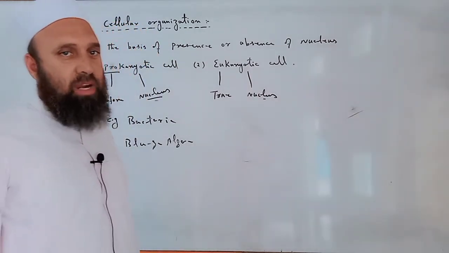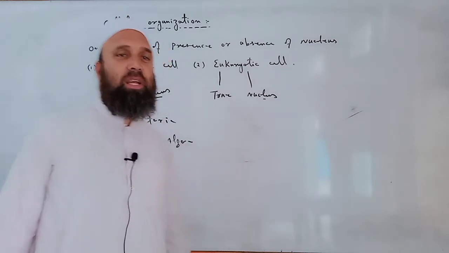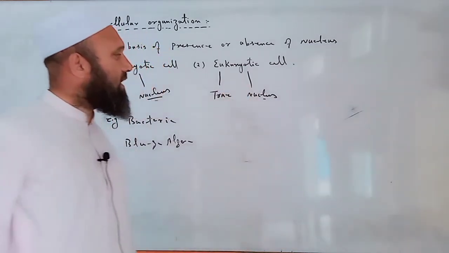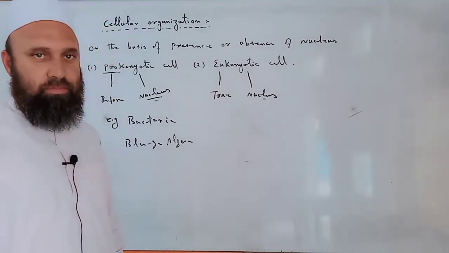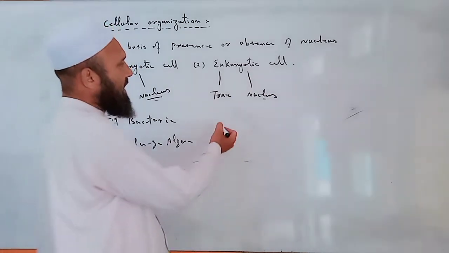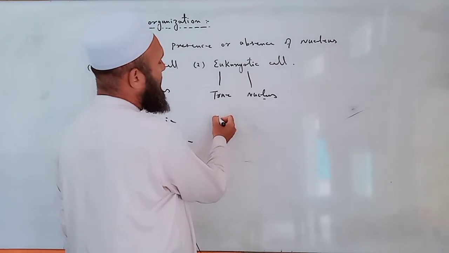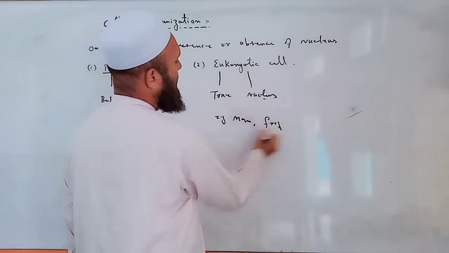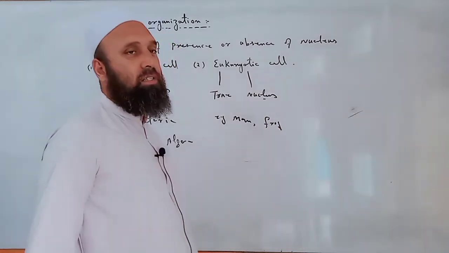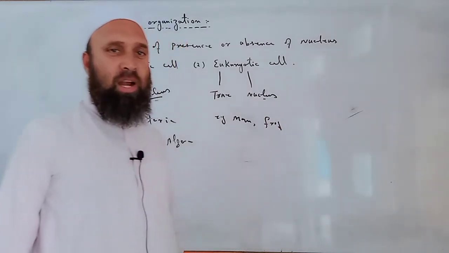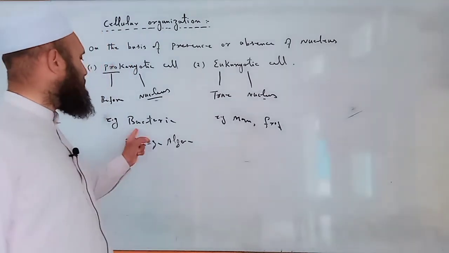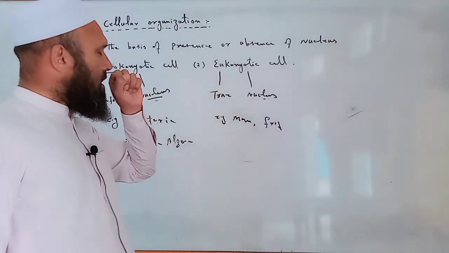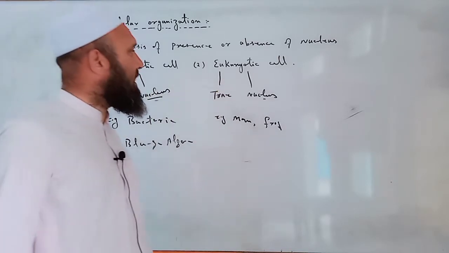Cell organelles like mitochondria, Golgi body, endoplasmic reticulum, etc., are present in eukaryotic cell. Examples of eukaryotic cell: man, frog, mustard, all plants and animals except these two, bacteria and blue-green algae, which are prokaryotic.